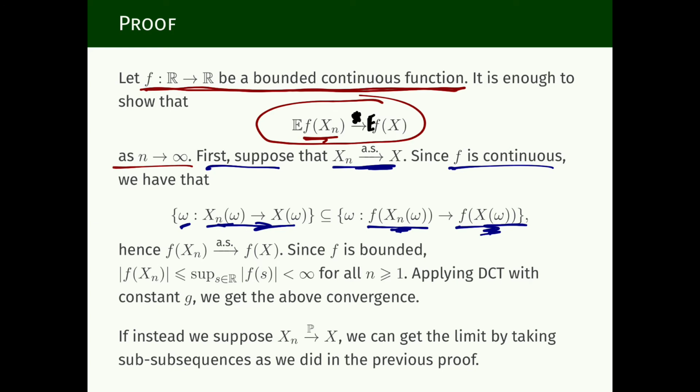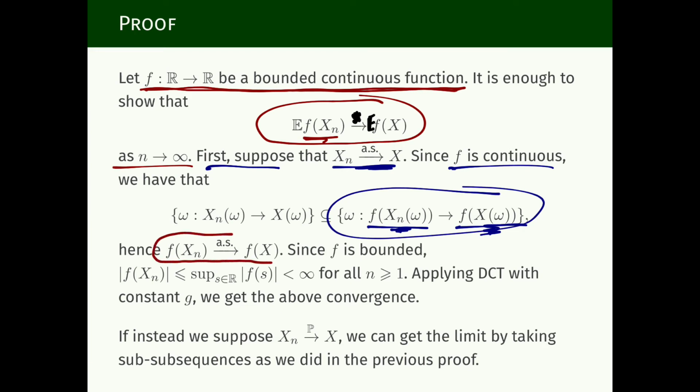And because the probability of this event here is 1, and this event implies this other event, the probability of this event is also 1, which is the same as saying f of Xn converges almost surely